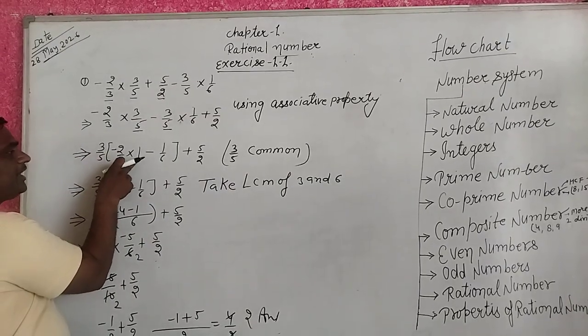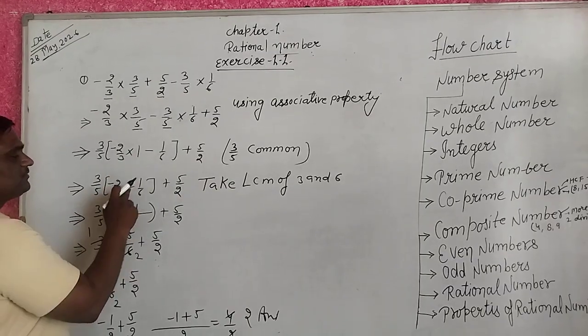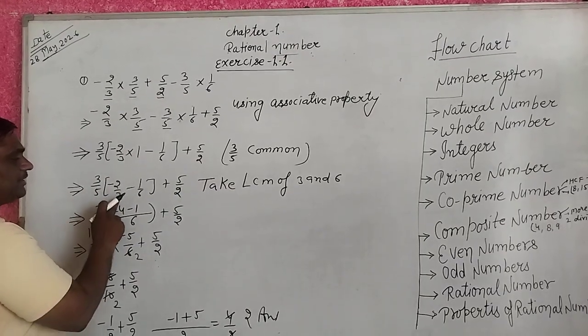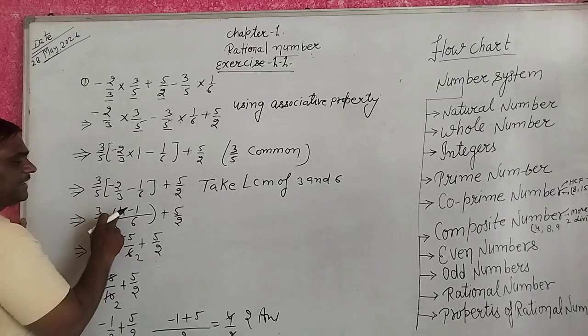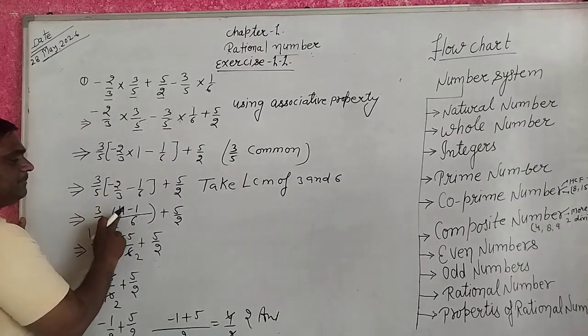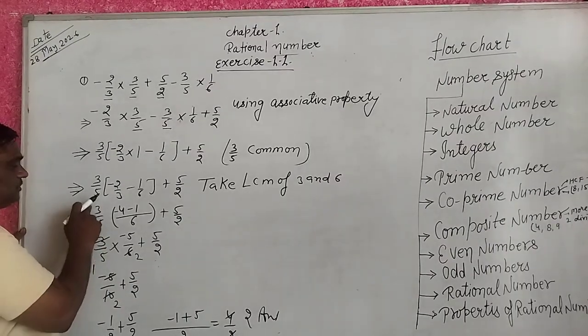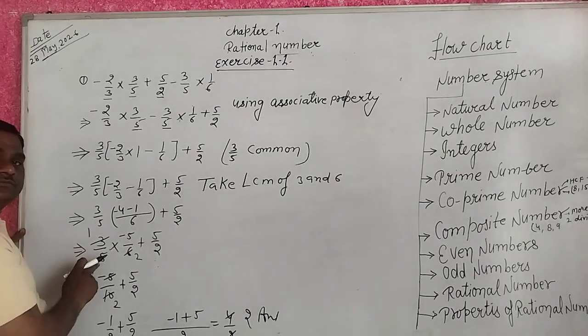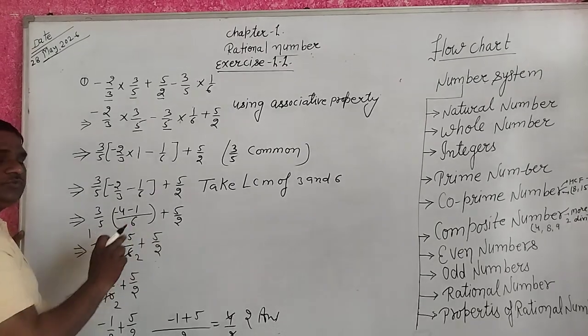Minus 2 upon 3 into 1, 2 upon 3. Minus 2 upon 3 minus 1 upon 6. When we take LCM 6, 3 2s are 6, 2 2s are minus 4, minus 1. Minus 4 minus 1 equal to minus 5 upon 6. 3 upon 5 also multiply minus 5 upon 6 plus 5 upon 2.